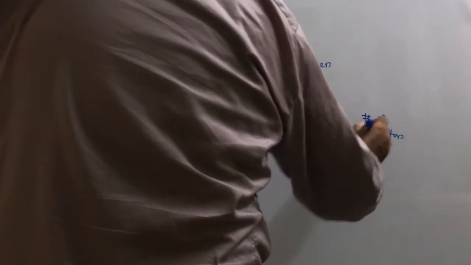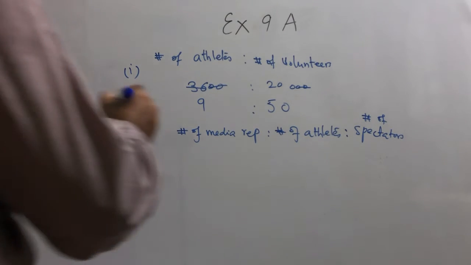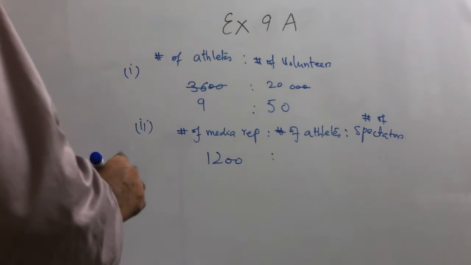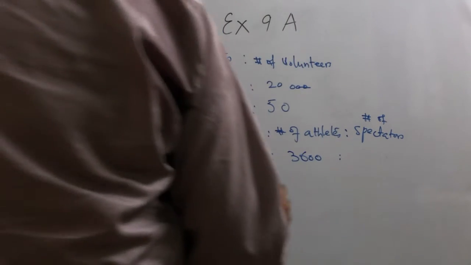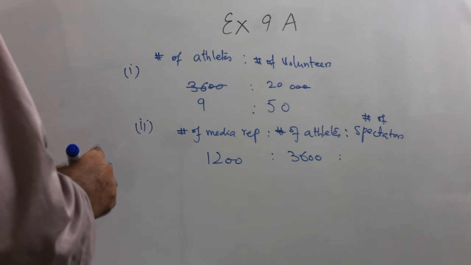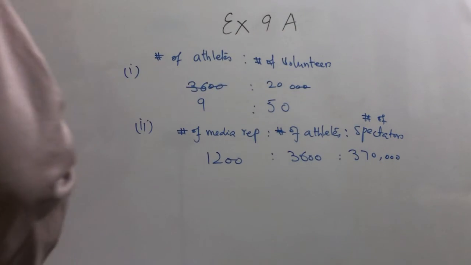So how many media representatives were there? There were 1,200 media representatives. Number of athletes, we know these are 3,600. Number of spectators, they were 370,000. So we need to find their ratios.